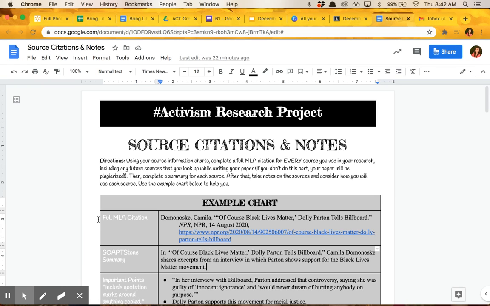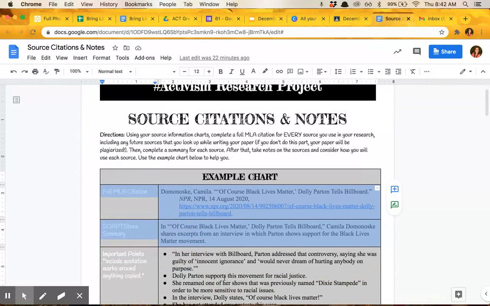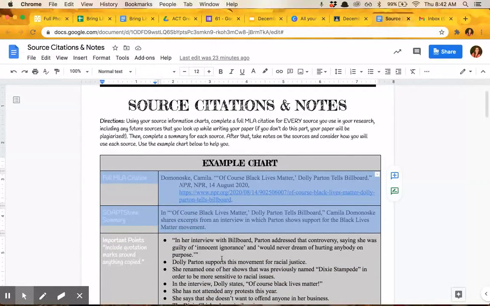So today's task is to go ahead and start taking notes on your sources. At this point, you should have completed these first two rows for each of your three sources. You should have the citation and a summary that gives the overall picture of the source. Today, we're going to focus on taking down notes from your source that are pieces of information that you can include in your body paragraphs.